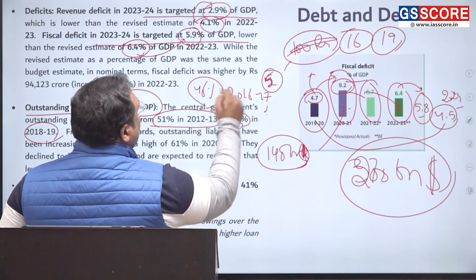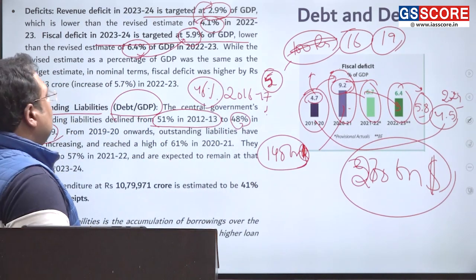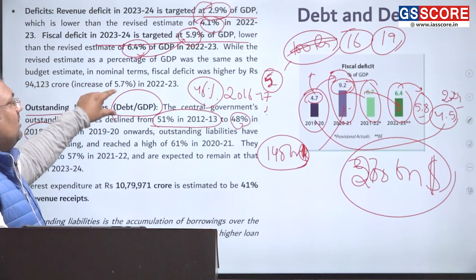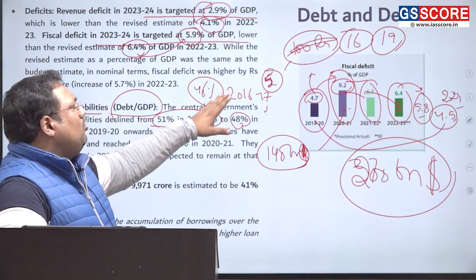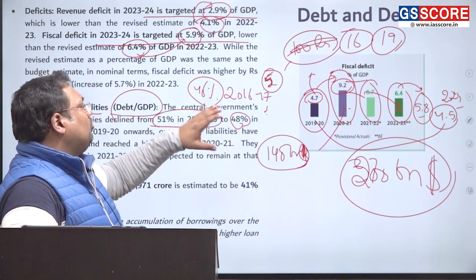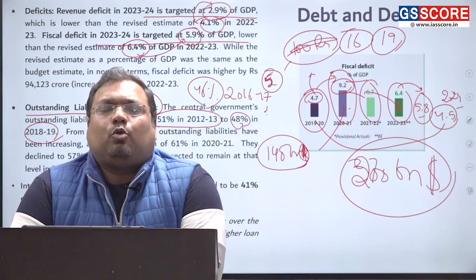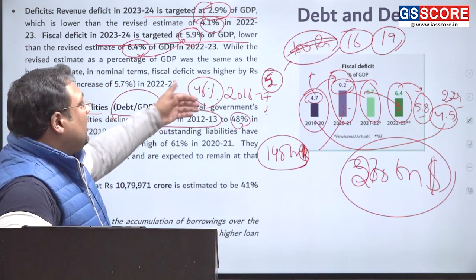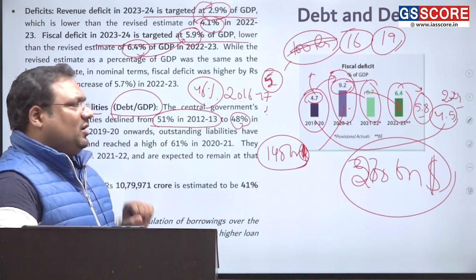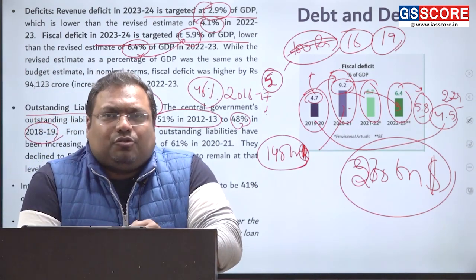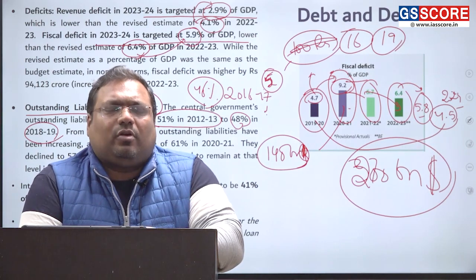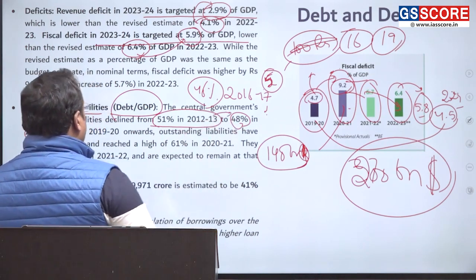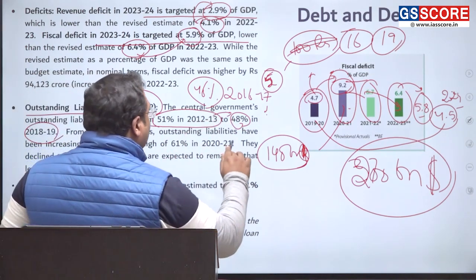It is because of the GST that our revenue was less and this increased. Anyways, the point is the debt to GDP ratio was about 51% in 2012. मतलब हमारी टोटल इनकम का 51% हमारे ऊपर लोन था, जो कि घट के लगभग 46% हुआ था 2016-17 में. We had 51% of the debt to GDP ratio, which reduced to almost 46% by 2016-17, and then it slightly increased to 48%. But you know how much COVID increased that?